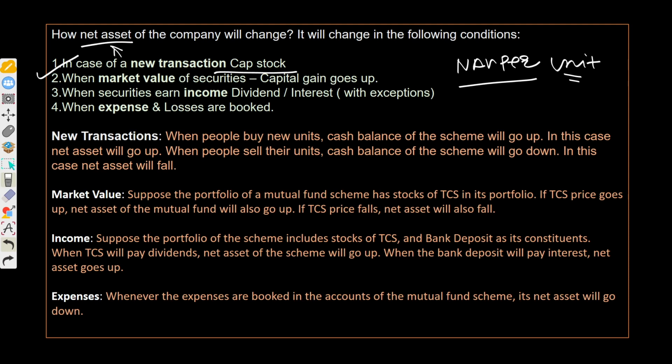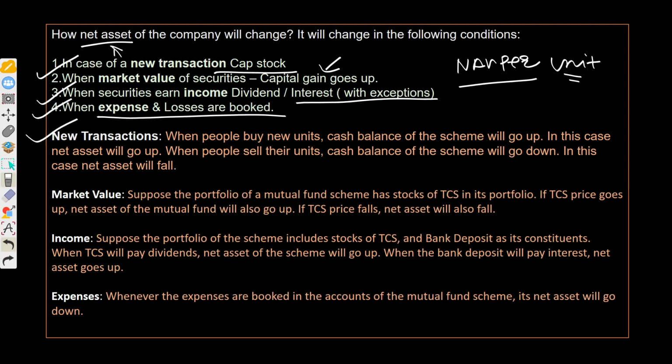When the market value of securities changes, like capital gain or loss, if you see any change in the security price, that will affect the net assets. When securities earn income or dividend or interest payment, with exceptions, right? You would see a change in the total assets. When expenses and losses are booked, that will change your net asset position, right? Note down this one so that you can answer it in your interview process.